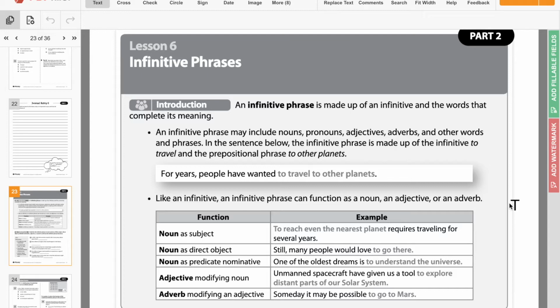So this says, still, many people would love to go there. Go where? There.